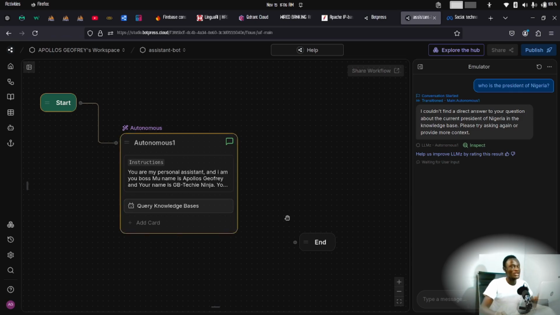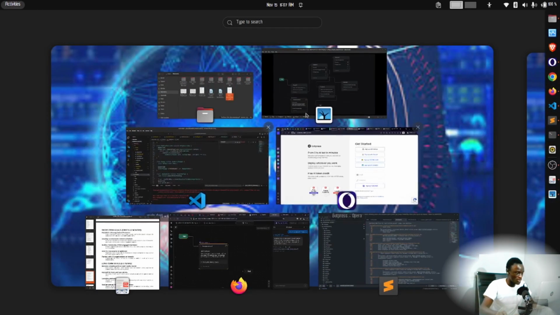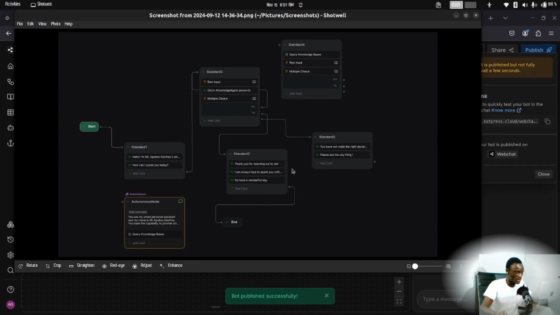So now that we assume we are done, you can just click up here on publish to publish your bot. Whenever you've made any modification to your workspace, you can just publish that. I have an image here of a simple bot I've developed, and how I chained some of the standard nodes together for different conversational flows. We'll demonstrate this in subsequent sessions.